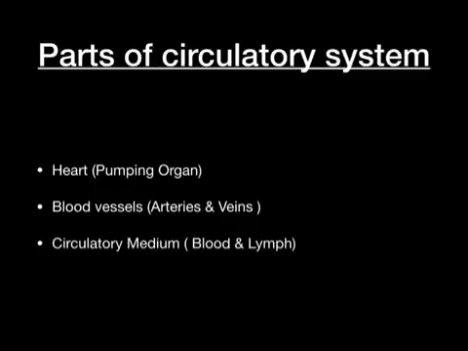For the convenience of our learning, we can divide the circulatory system into three headings: heart, blood vessels, and circulatory medium.